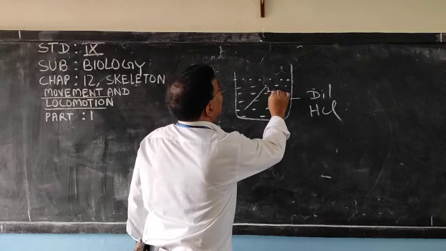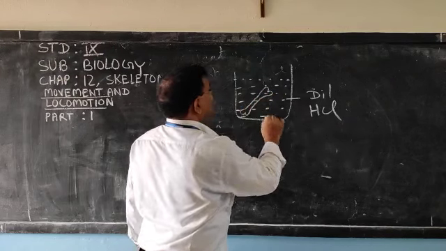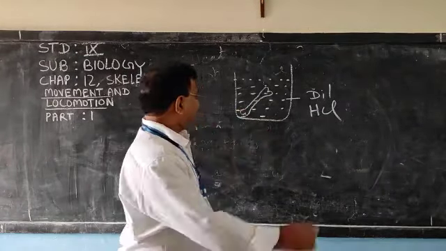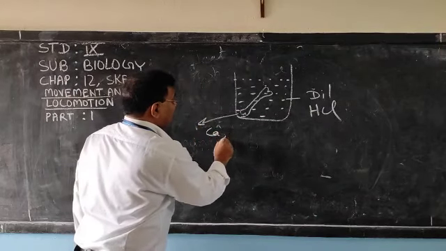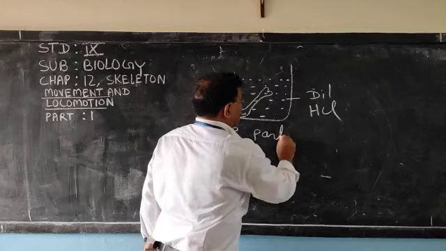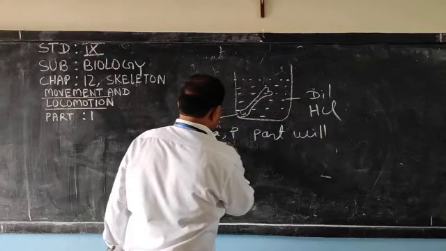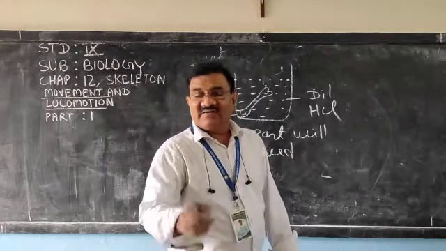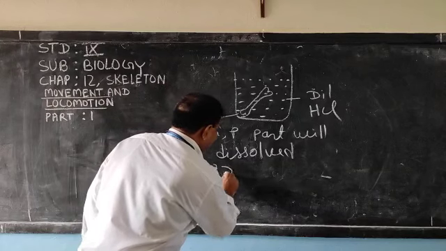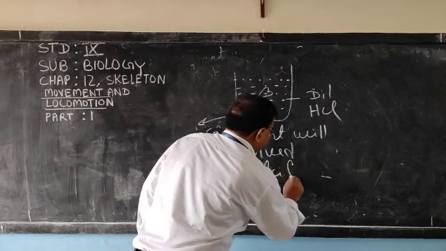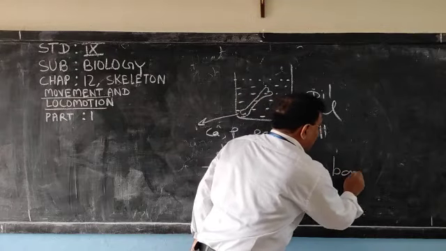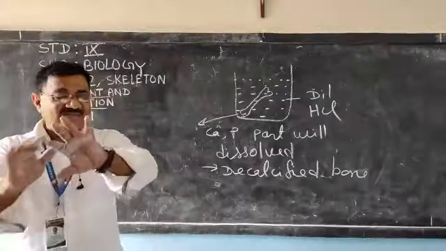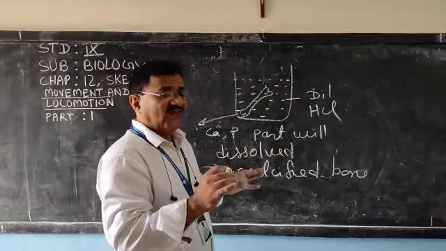See here, I am putting a small bone. Leave it for some time. Do you know what will happen? The calcium and phosphorus part will dissolve and be removed, and if the calcium is removed from the bone, such a bone is called a decalcified bone. And if the bone becomes decalcified, it will become very soft, so soft.